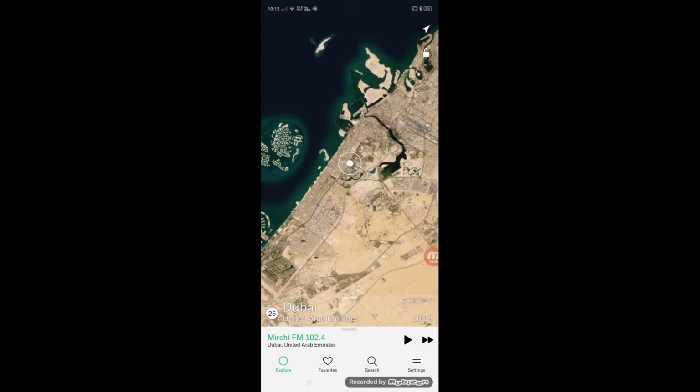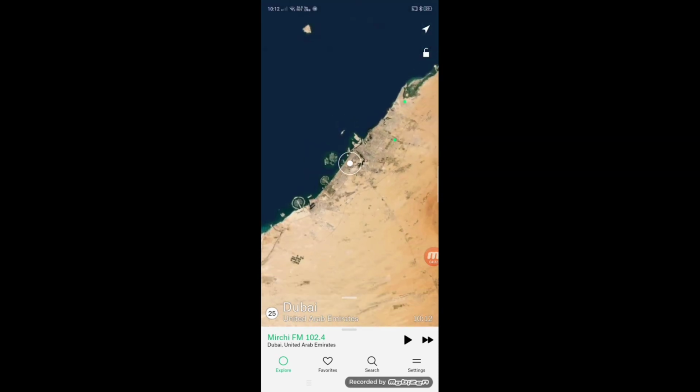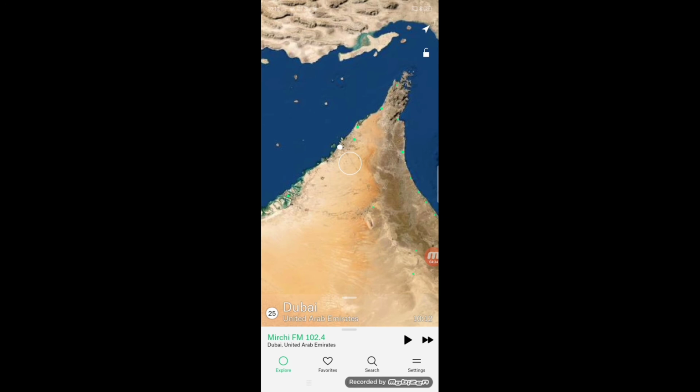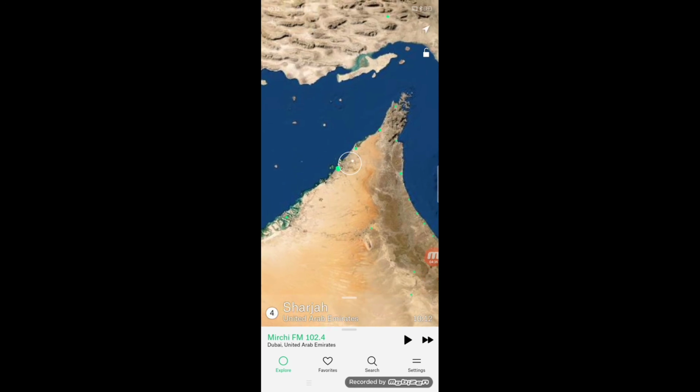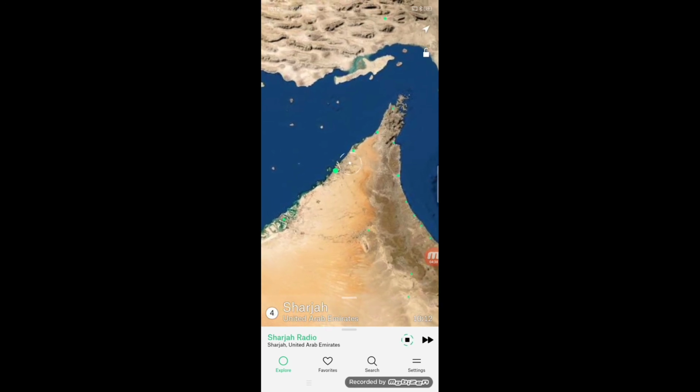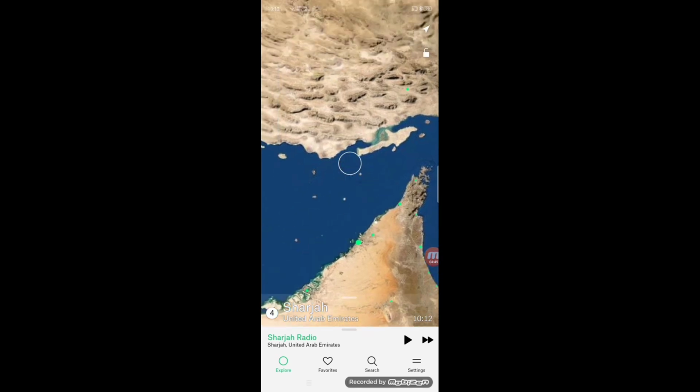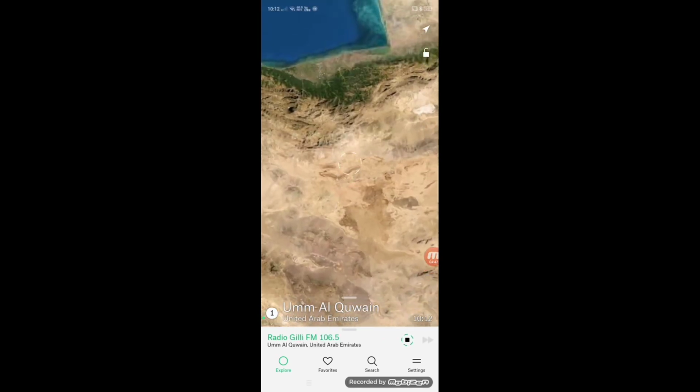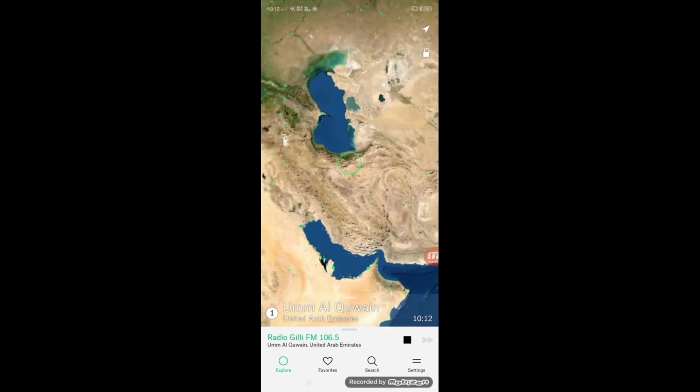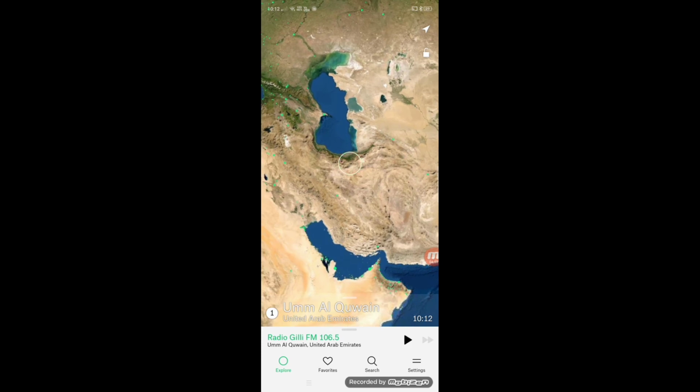Okay, and there is another trick I will show you. See, for example, this station I want to make a favorite. Because if, for example, I go like this, like this, like this, then I don't know which one.